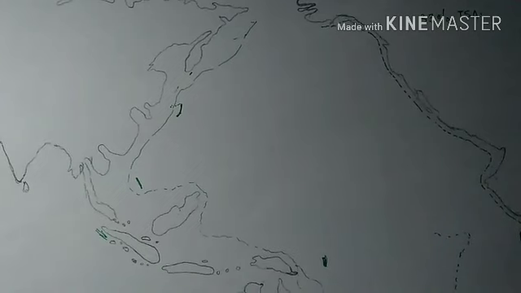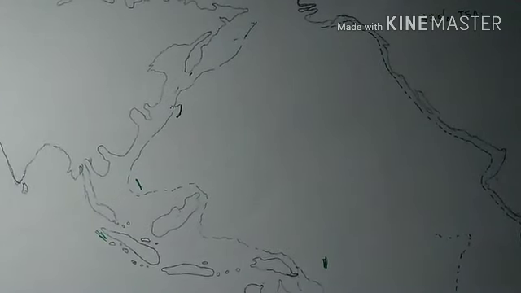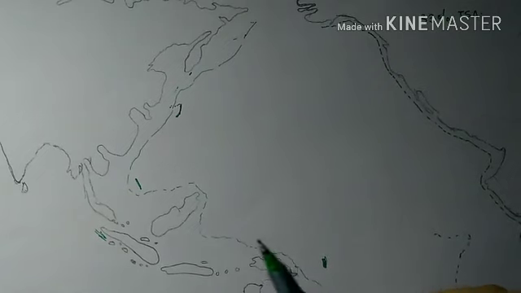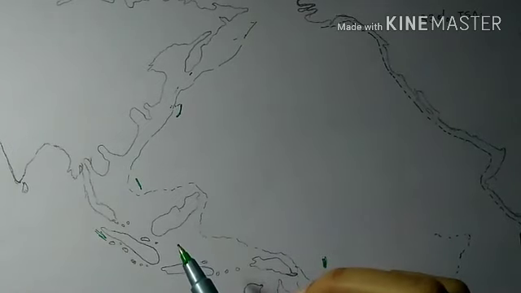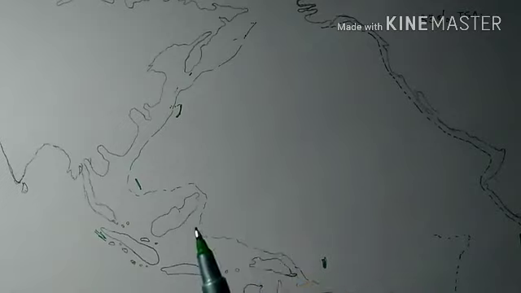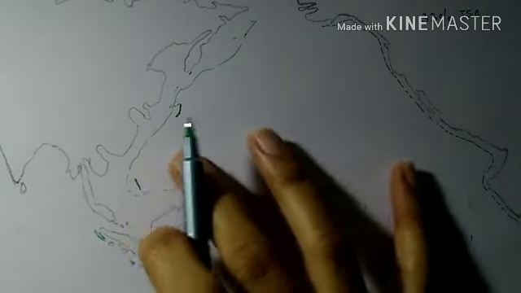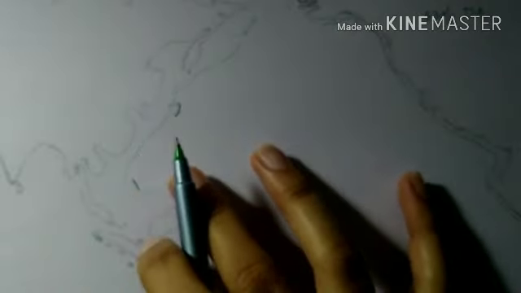Apart from islands, there is one more characteristic feature, that is the volcanic cones of the Pacific Islands. They are located between the Tropic of Cancer and the Tropic of Capricorn. They are unevenly distributed, and the maximum number of these volcanic islands is found in the Western Pacific Ocean. So here we can find the maximum number of volcanic islands.